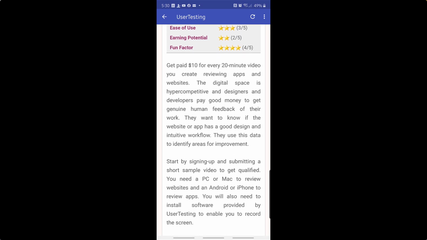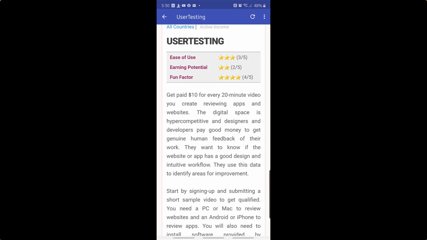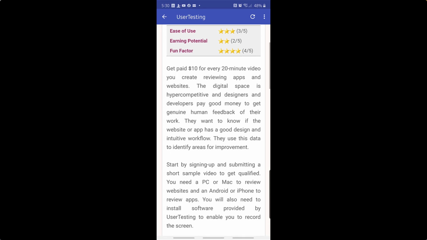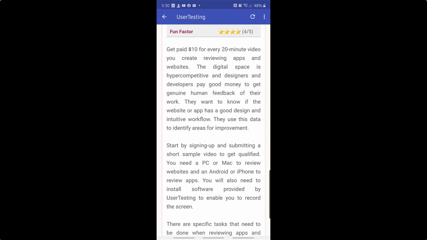Now, like I said, I have personally used UserTesting as one way I've made money in this regard, going on websites, browsing. I've done, I think, as little as a 6-minute test. It says it takes 20 minutes. They don't all take 20 minutes. Some are longer, but some are much shorter, right? But I still got the same $10. There are actually some gigs on UserTesting, as I would call them, where they give you instructions to browse certain sites or do certain things where they'll pay you more than $10. Okay, so it's not always the same, but it's a great platform to generate some extra income.